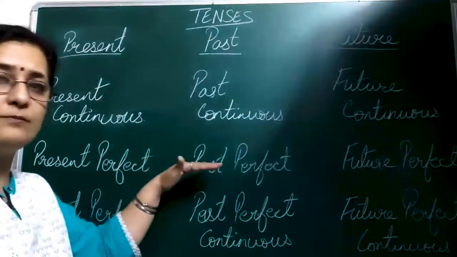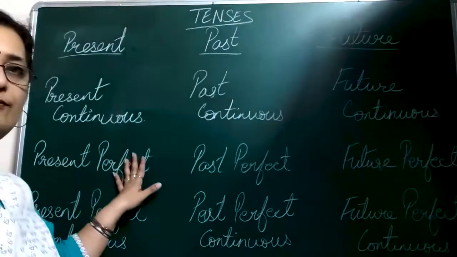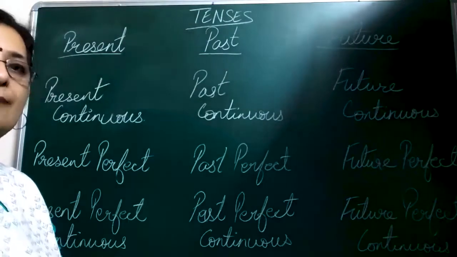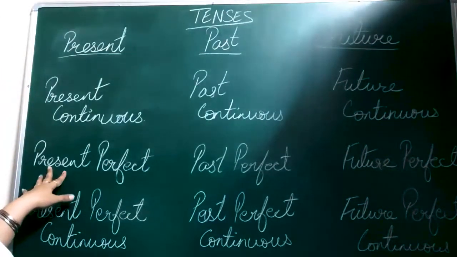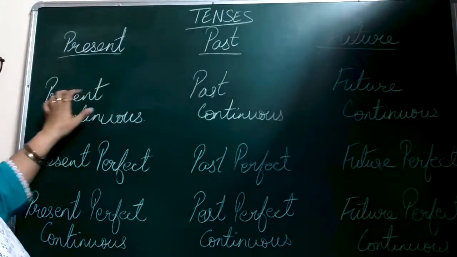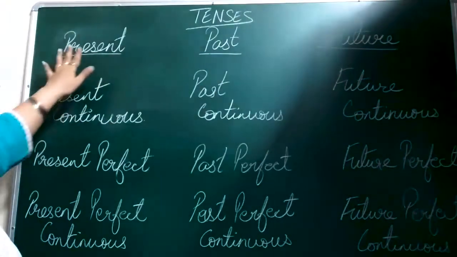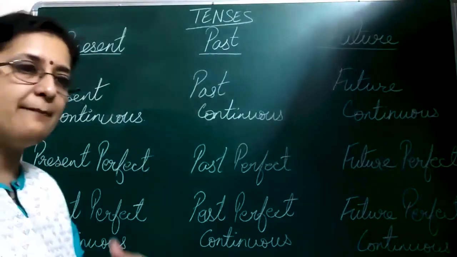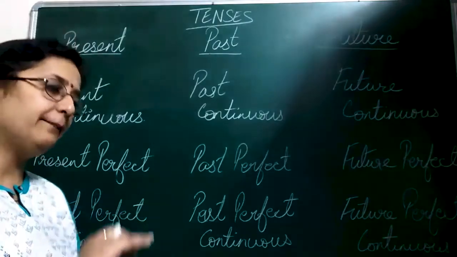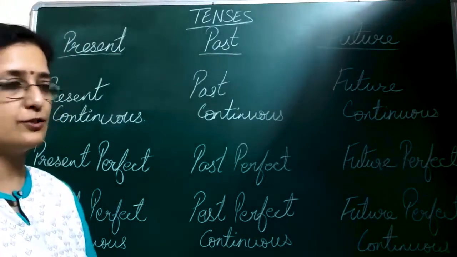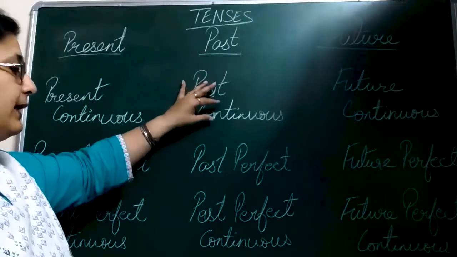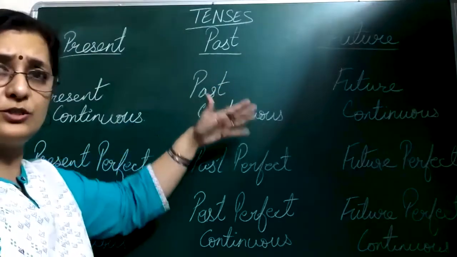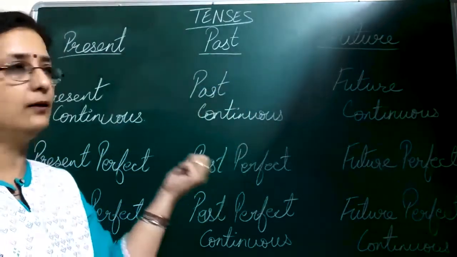Coming down to the next forms, the next lot is present perfect, past perfect, future perfect, something which has already happened, finished. For example, okay, I can give you examples for this. Let me give you a quick example for this. Since I had taken I play football, I'll take I am playing football. Am playing means I am present form, and playing ing continuous form. Past continuous, I was playing football. Again, if you see, was the past tense and playing ing.